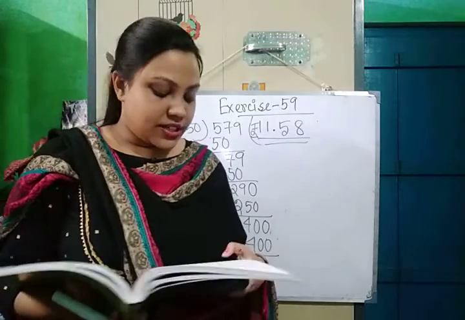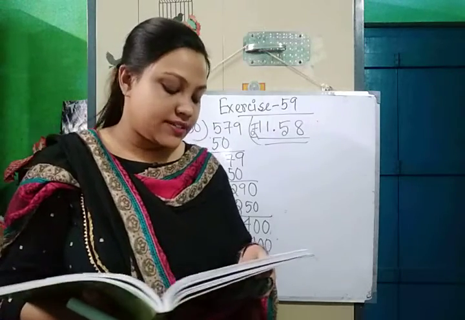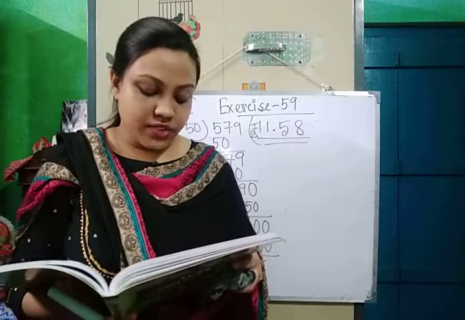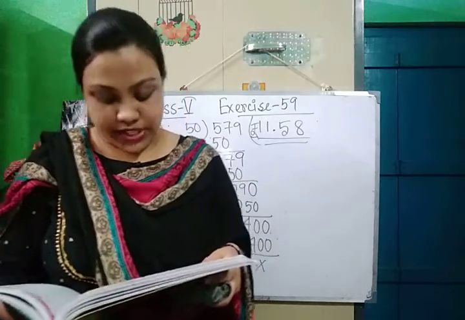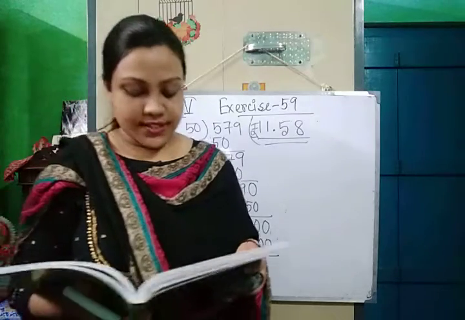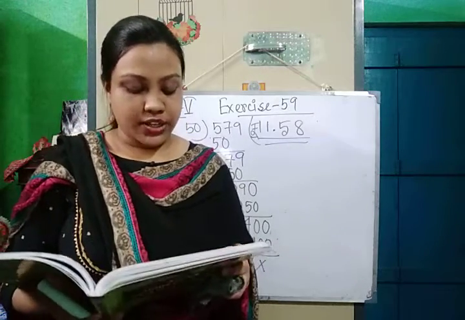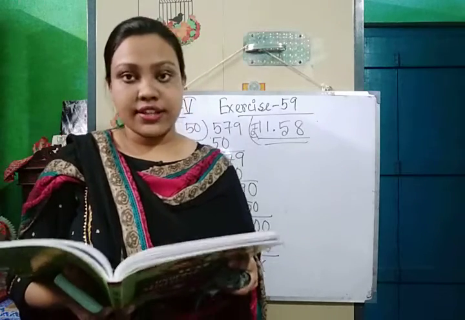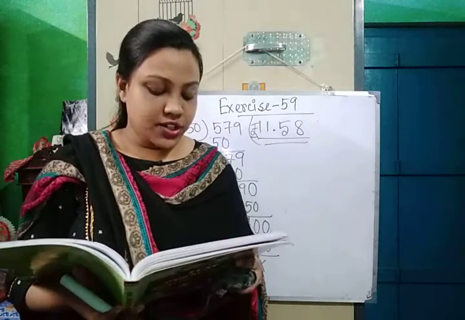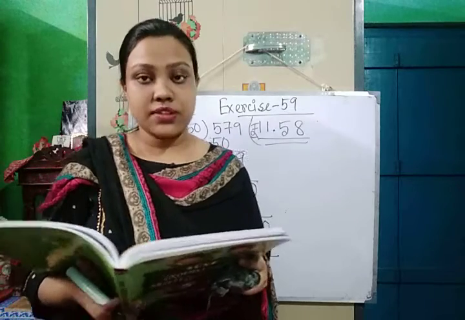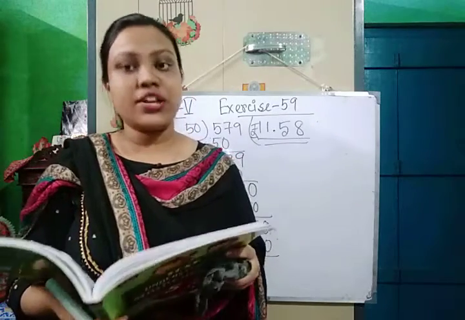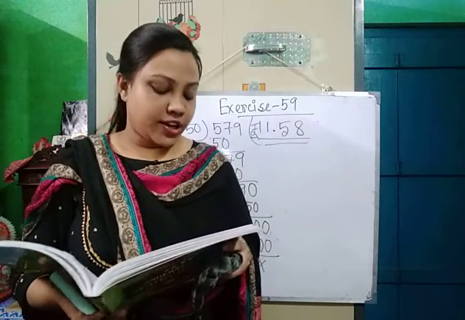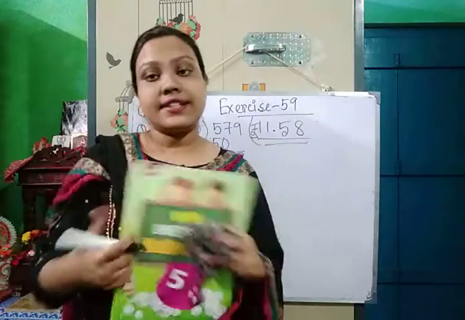Next I am doing question number 10. Question number 10 is simple division. That is, 0.848 kg toffees were shared equally by 8 boys, means among 8 boys. Find the share of each boy. When it is given that it is divided equally, then we have to divide. So each boy will get 0.848 divided by 8 kg toffee.